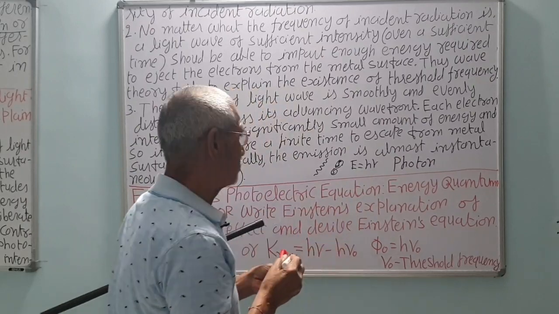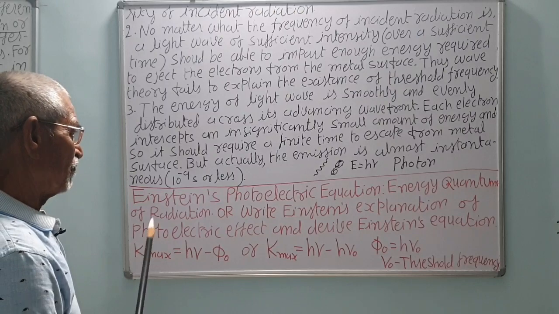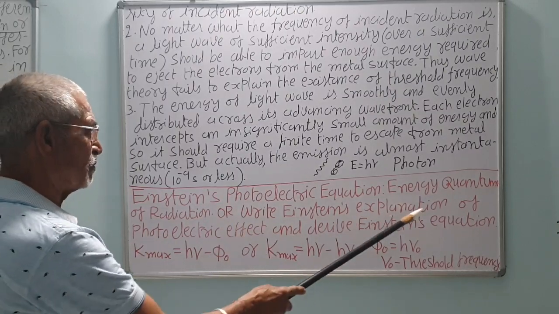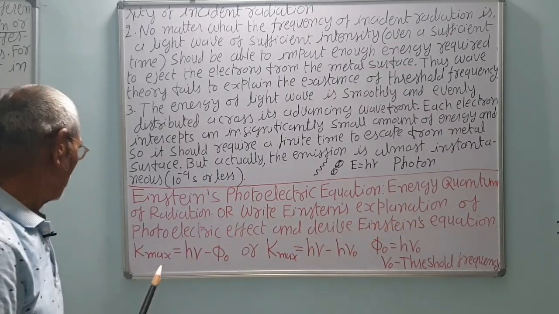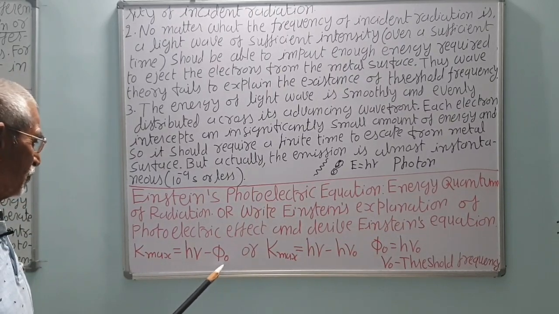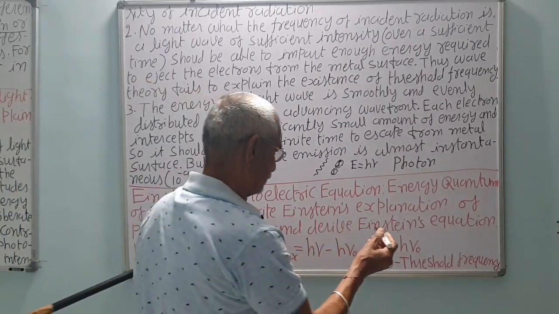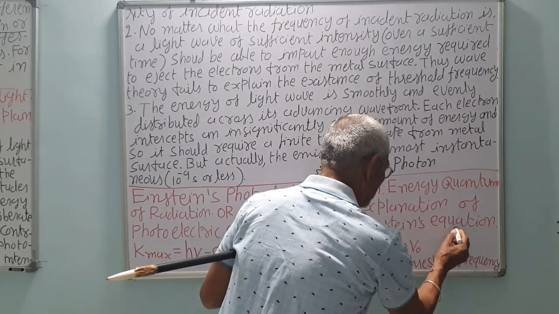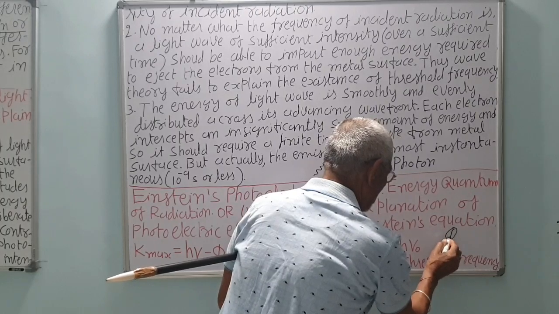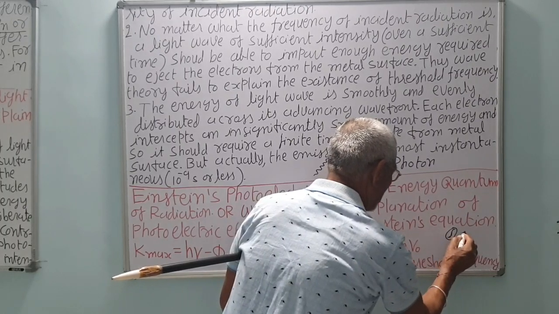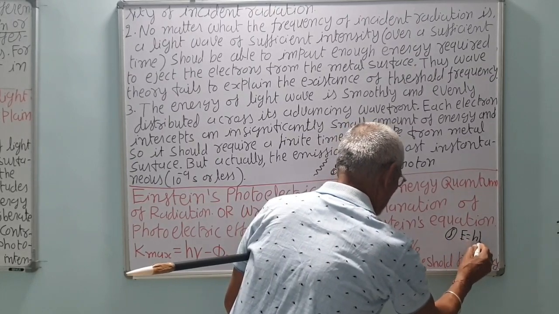Each photon has energy h nu. Next, we write Einstein's explanation of the photoelectric effect and derive the Einstein equation, that is, K maximum is h nu minus phi 0, where phi 0 is the work function. So if the incident light radiation is in the form of quanta, and suppose it has one frequency nu, the energy is equal to h nu, remember, correct?